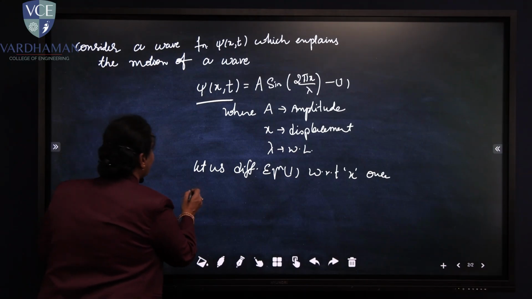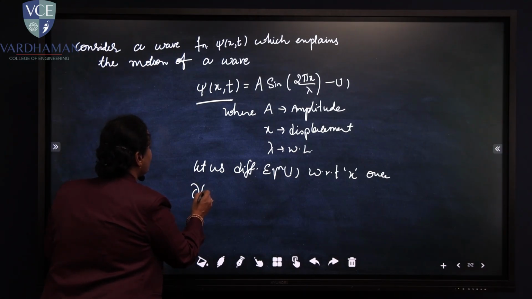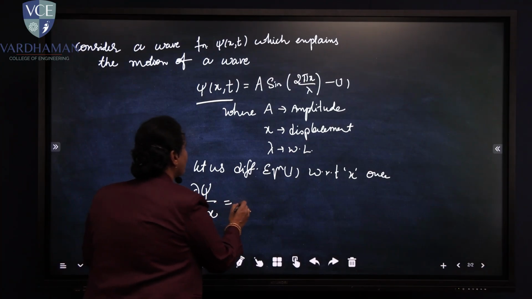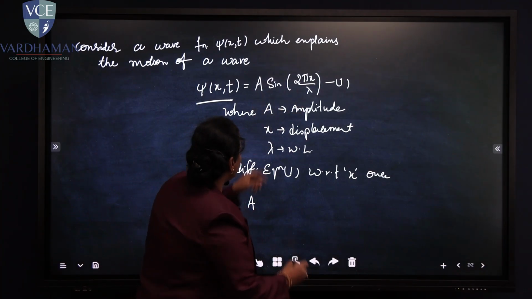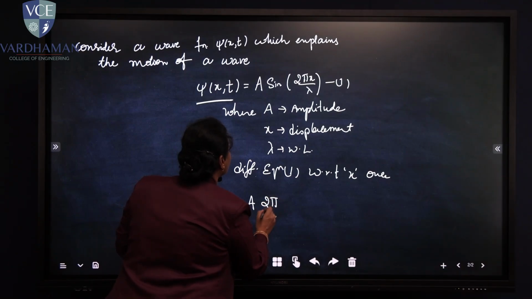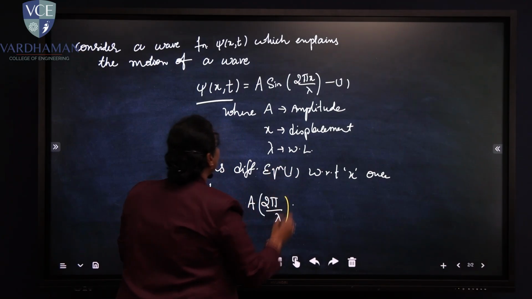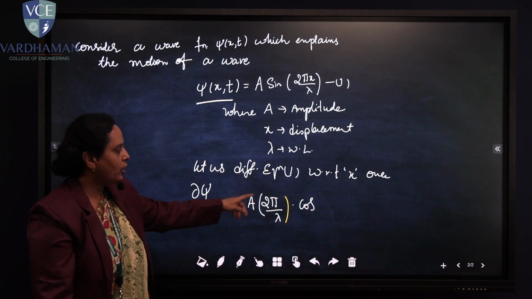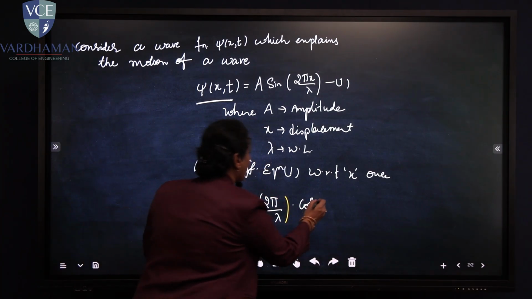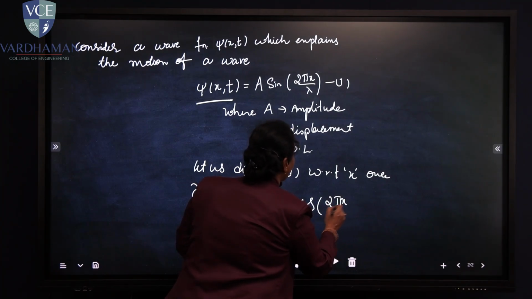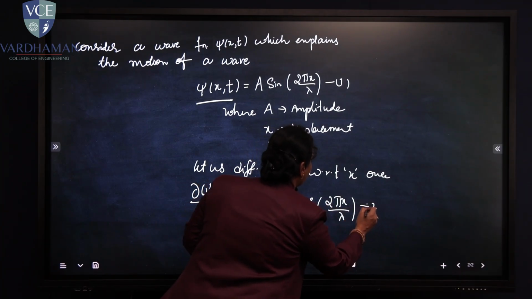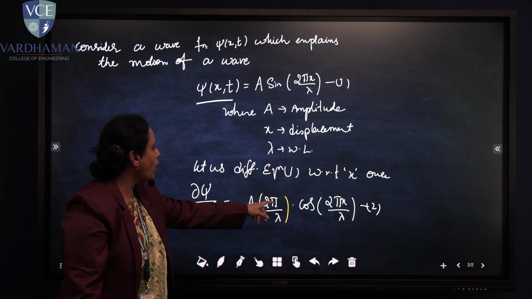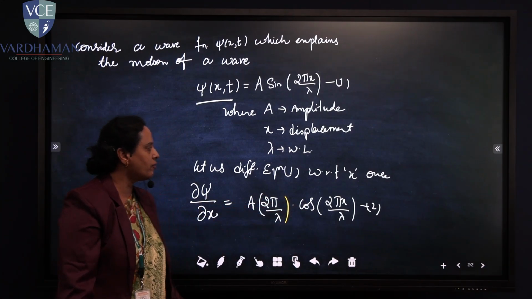With that differentiation, the partial derivative dou psi by dou x is equal to A, the constant, times 2 pi upon lambda, into cos, since the differentiation of sine is cos. Make it equation number 2: dou psi by dou x is equal to A 2 pi by lambda into cos of 2 pi x by lambda.